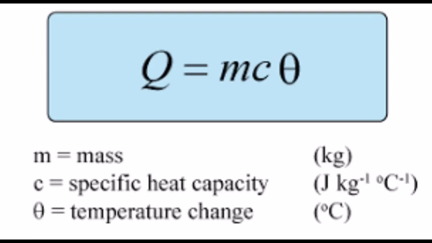Okay, point number 2. While heating water, immerse the heater completely inside the water. So we have to ensure that when we are keeping the heater on the beaker inside the water, it should be well inside it. It cannot come a little bit up so that it might get lost to the surroundings. So these are the points we have to keep in our mind when we are performing this type of experiments.